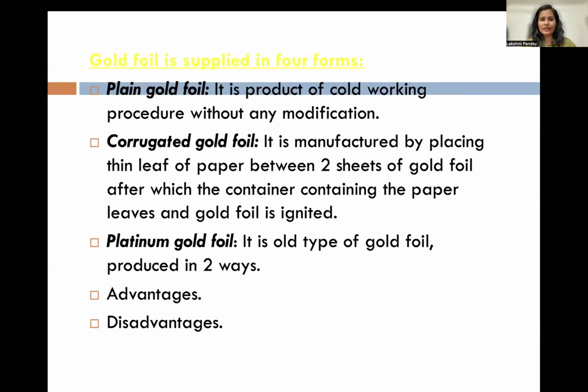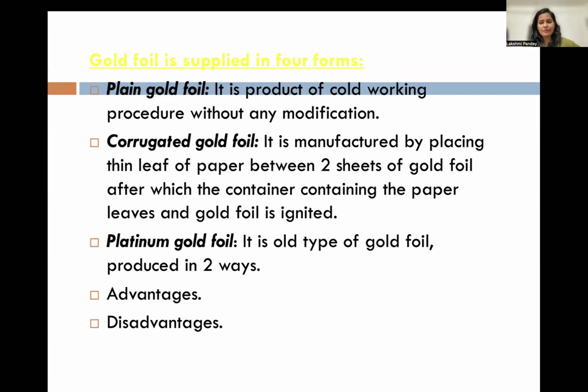Next, gold foil is supplied in various types: plain gold foil, corrugated gold foil, platinized. The corrugated, which I explained earlier, is manufactured by placing thin leaves of paper between two sheets of foil, after which the container containing the paper leaves and gold foil is ignited. So you understood?